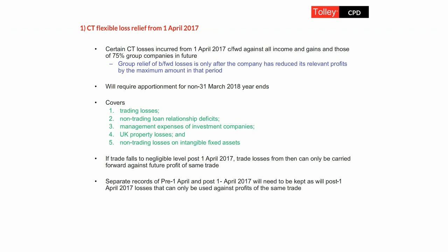So, as we've just learned, there are 5 different types of losses that have this new flexibility, and you could have pre-April 17 and post-April 17 amounts for those 5 categories. They will ideally need to be kept separate so you know how much you used and also how much is unused and still being carried forward. And that'll make your calculations of what we quite commonly call loss memoranda, where we keep track of the losses and how they're used, just a lot more long-winded than perhaps it has been previously.